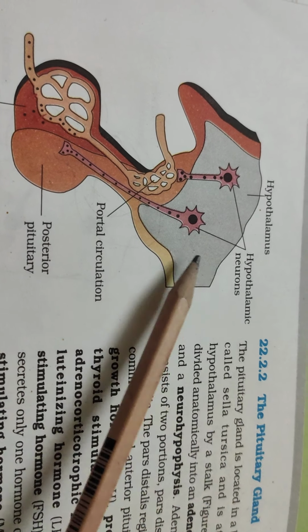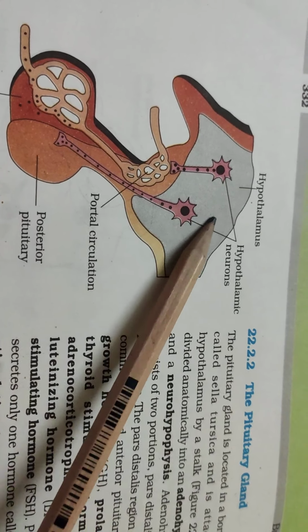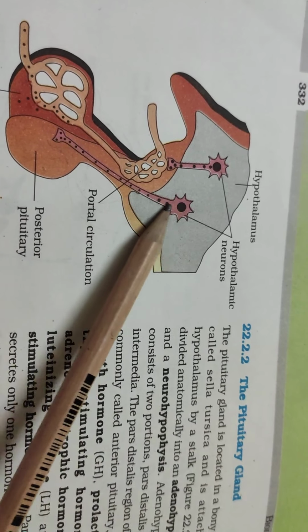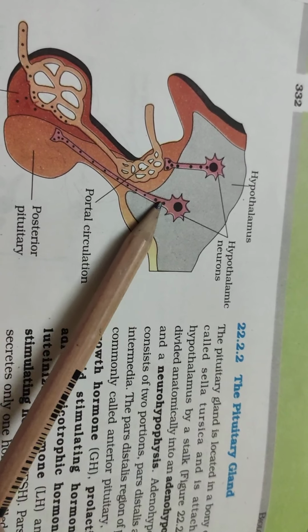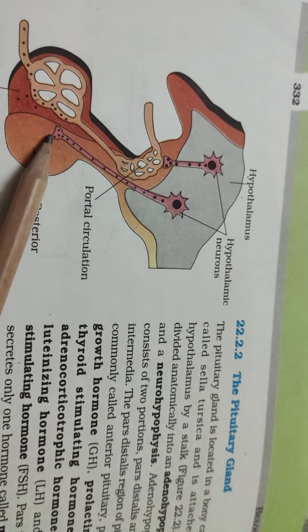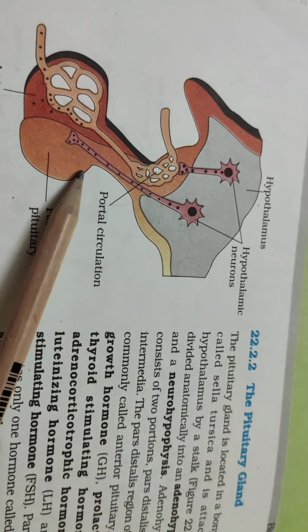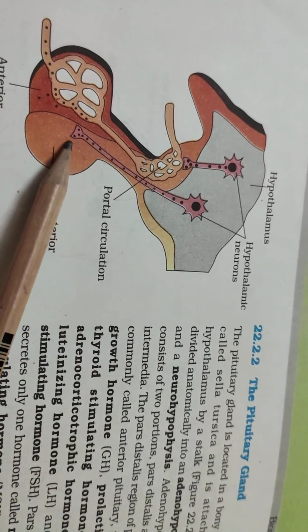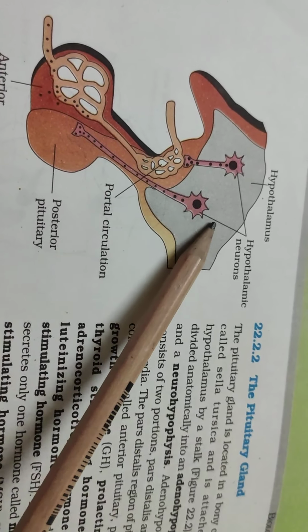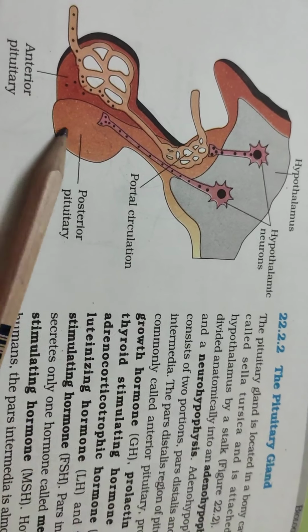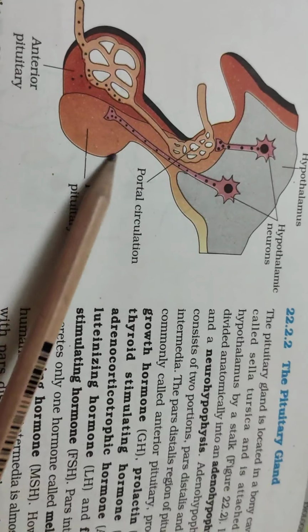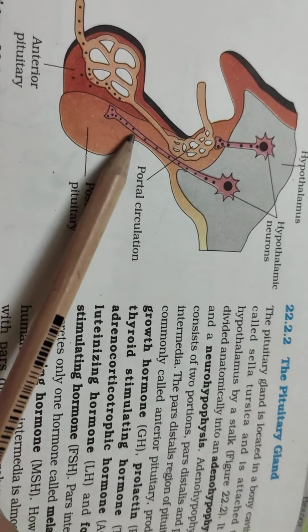So oxytocin and vasopressin are secreted by the neuron here, and this is the end of the axon which is received by the posterior pituitary lobe. So the oxytocin and vasopressin are stored in the posterior pituitary lobe.